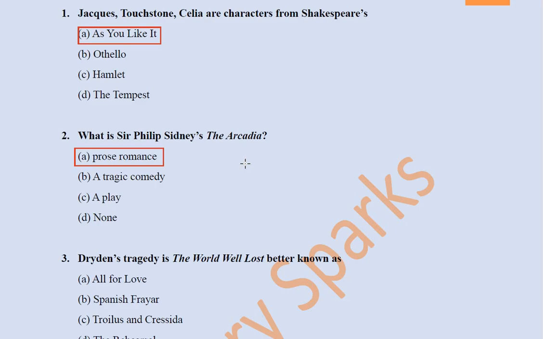From there, Arcadia has become a prototype, an ideal example of perfect pastoral land. Remember that Arcadia had two versions, which are sometimes called the old Arcadia and the new Arcadia. And this prose romance was written by Sir Philip Sidney at the request of his sister.